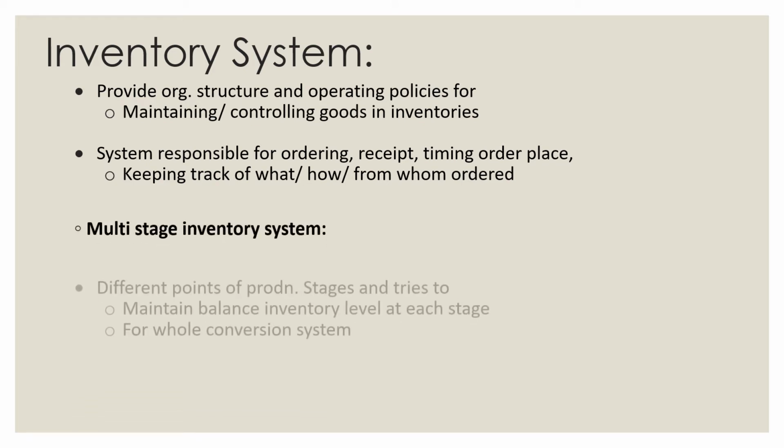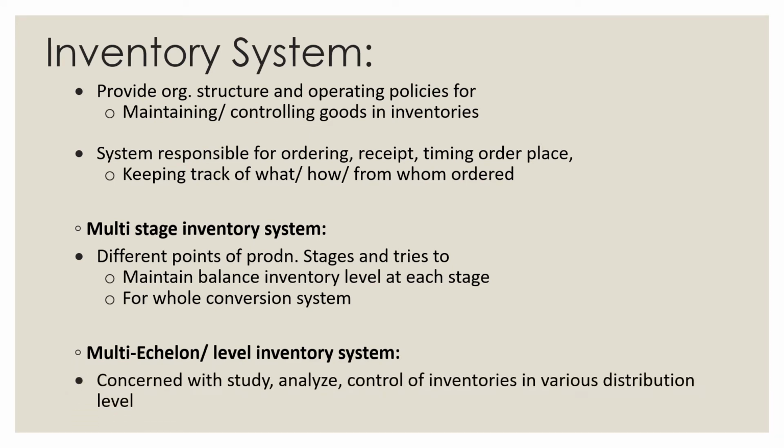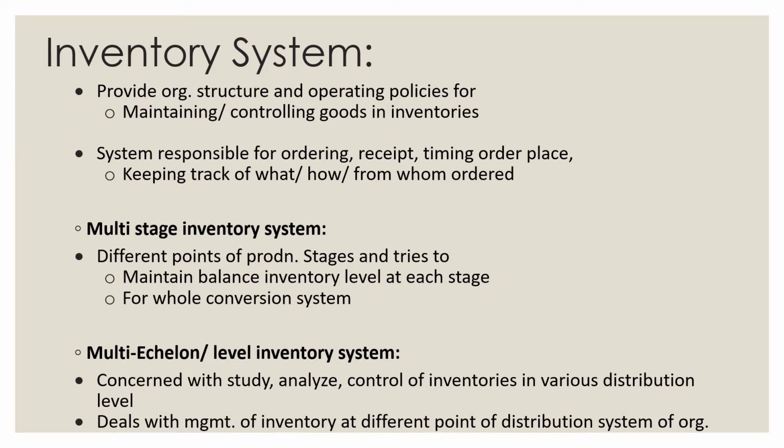First is the multi-stage inventory system, where different points of the production stages try to maintain balanced inventory at each stage for the whole conversion system. Next we have the multi-echelon or multi-level inventory system. It is concerned with the study, analysis, and control of inventories at various distribution levels. It deals with the management of inventory at different points of the distribution system.